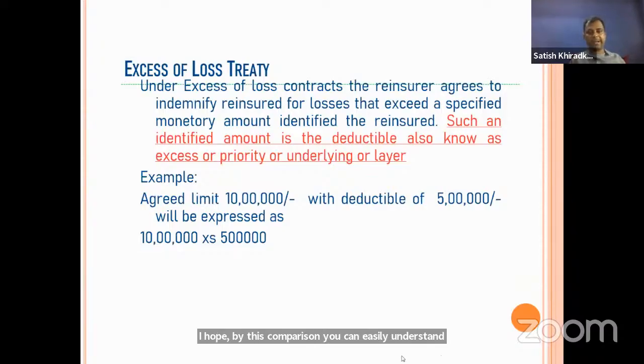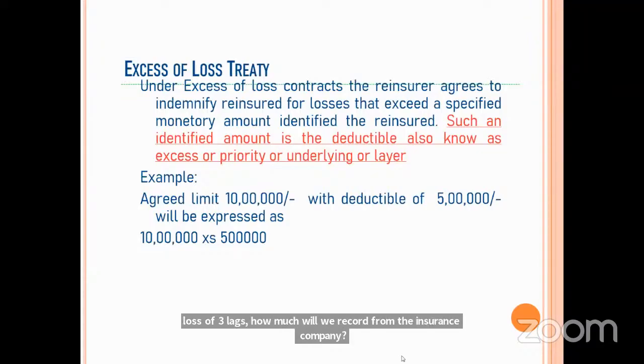Now there can be a contract like, say, agreed limit 10 lakhs with a deductible of 5 lakhs, which will be expressed as XS. This term you will find; they can ask you what is the full form of XS. XS is nothing but excess of. So 10 lakhs excess of 5 lakhs. Now tell me, if this is the arrangement and there is a loss of 3 lakhs, how much will we recover from the reinsurance company? Nil. Everything is retained.